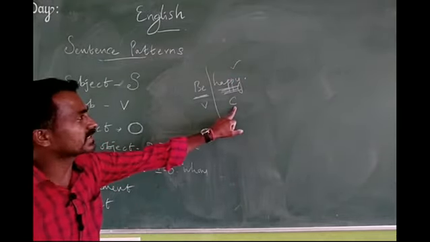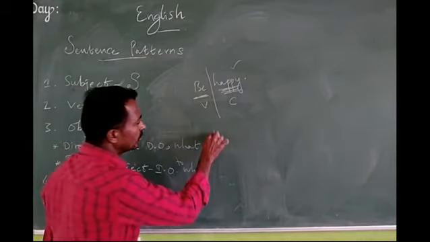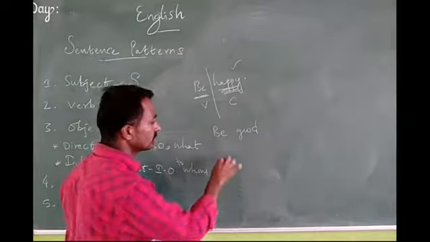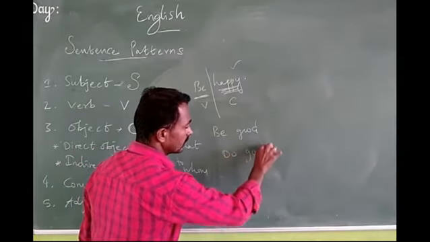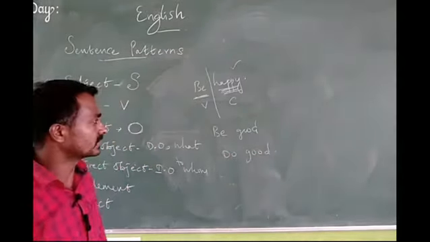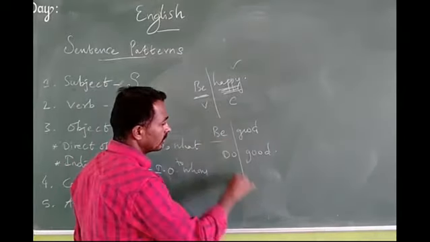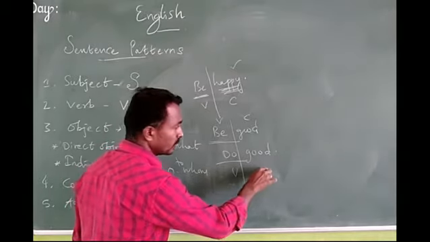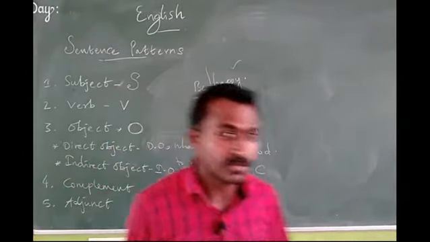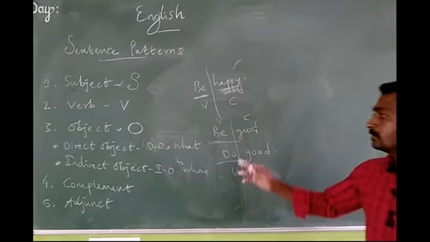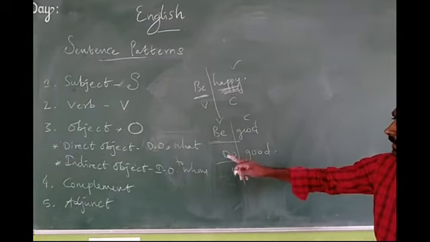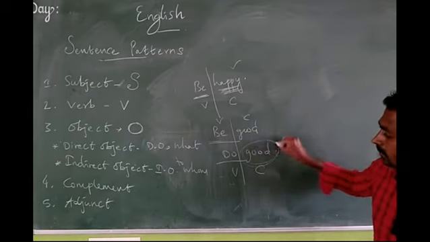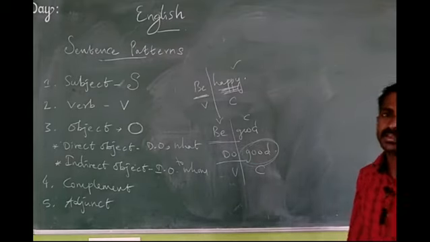So verb plus C. Be good, do good. Be is a verb, good is a complement; do is a verb, and good is a complement. So these are the types we can easily identify. So verb plus complement, where the complement word ends in adjective form.